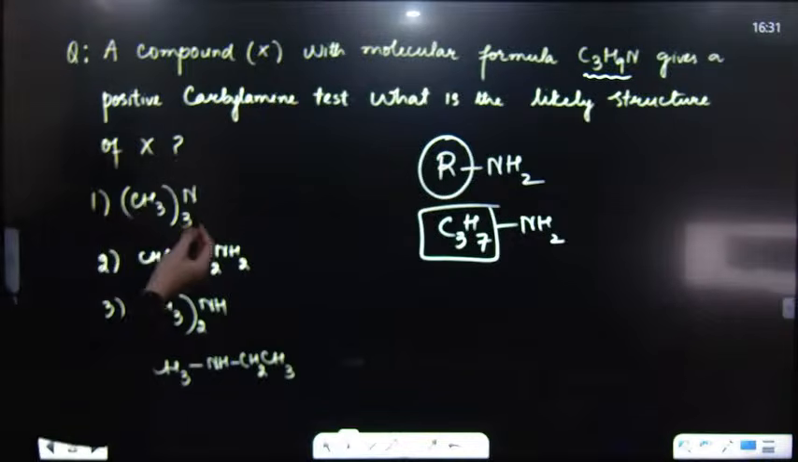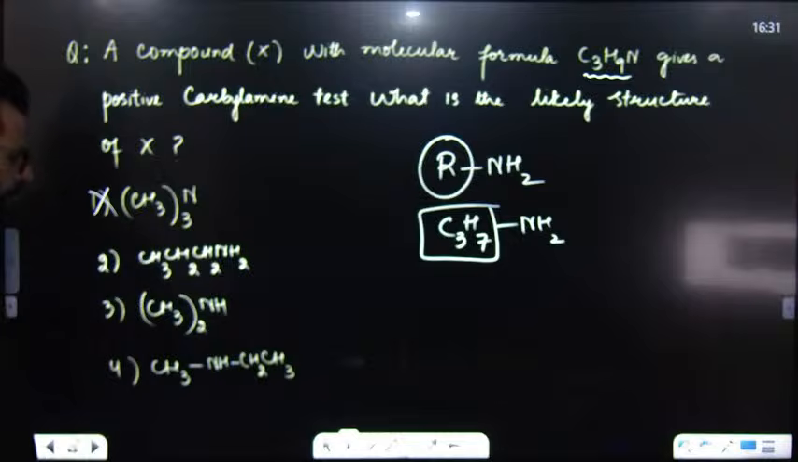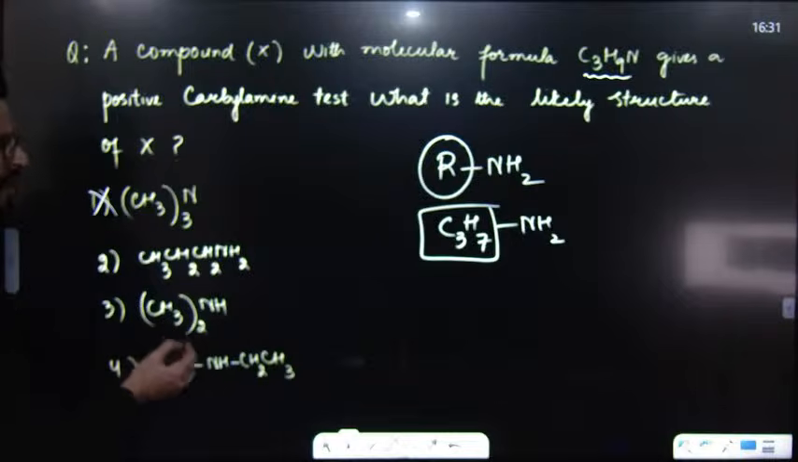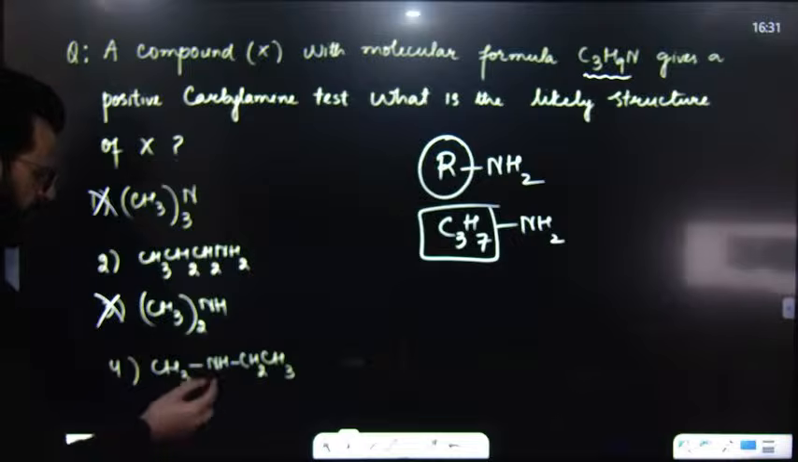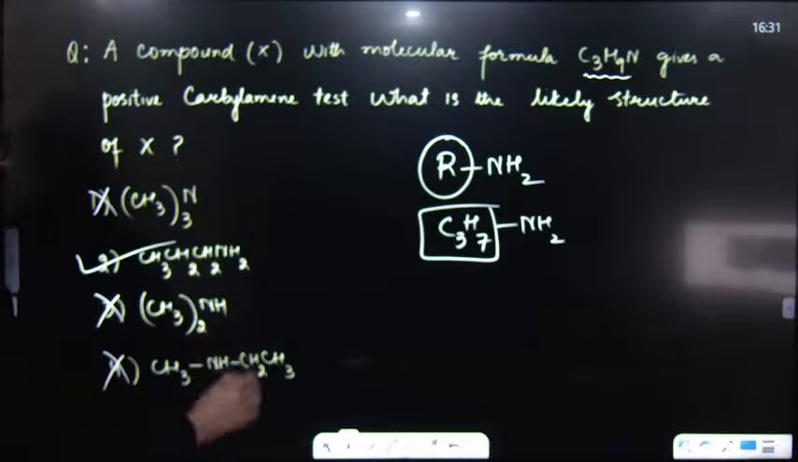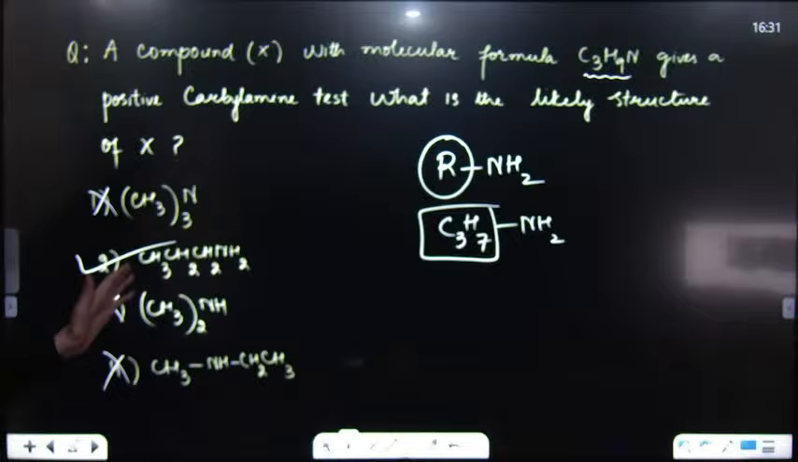Now, have a look. This is a tertiary amine, so it can never be the option. This is a secondary amine, and that too having only 2 carbons. So this is not the option. This is a secondary amine. This is not the option. So this is our amine, C3H7, like CH3CH2CH2NH2. This is the right answer.